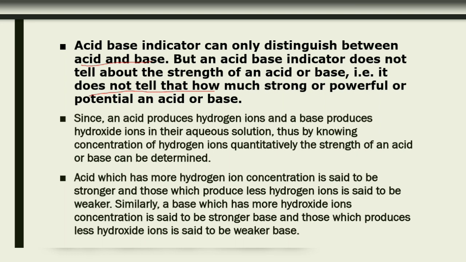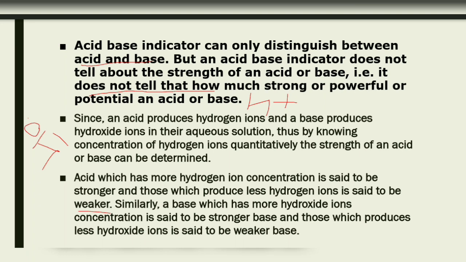Since an acid produces hydrogen ion H plus and a base produces hydroxide ion OH minus in an aqueous solution, by knowing the concentration of hydrogen ion, the strength of an acid or base can be determined. An acid which has more hydrogen ion concentration is said to be stronger and which produces less hydrogen ion is said to be weaker.